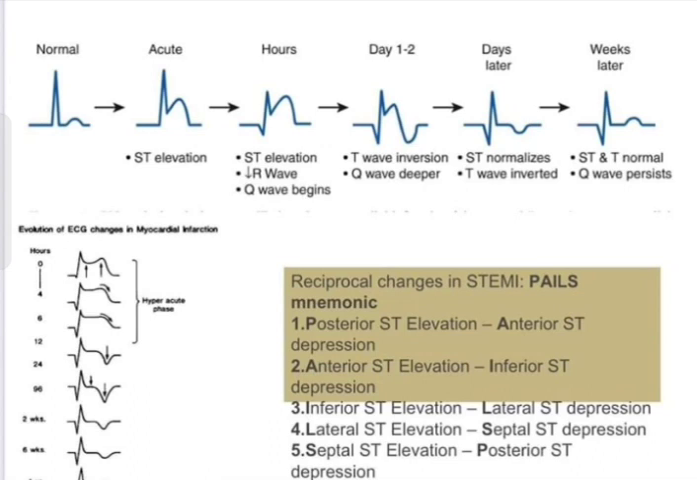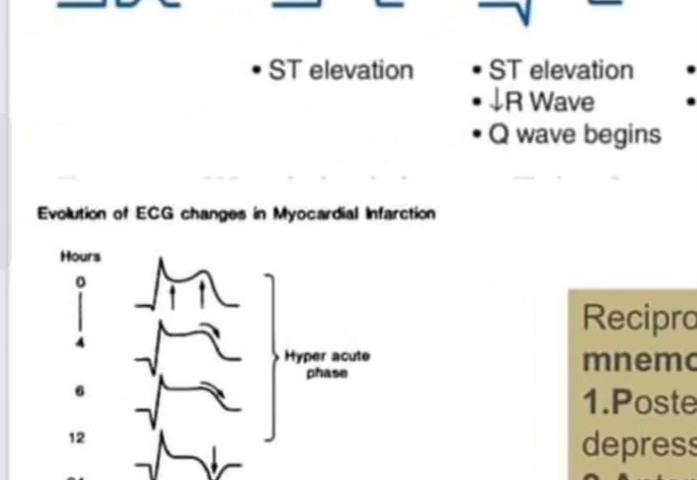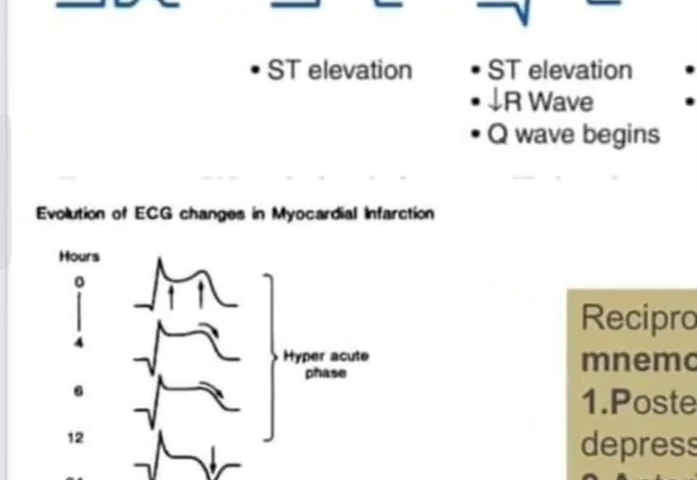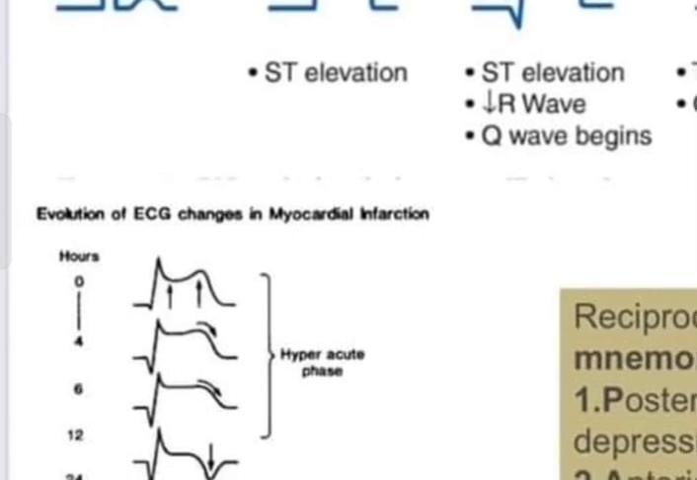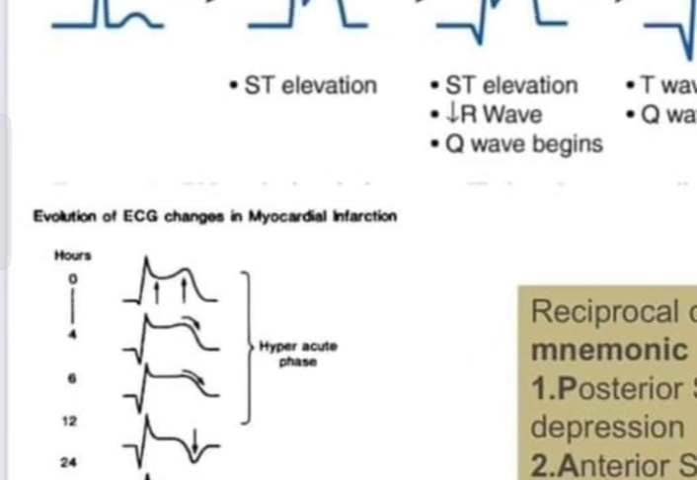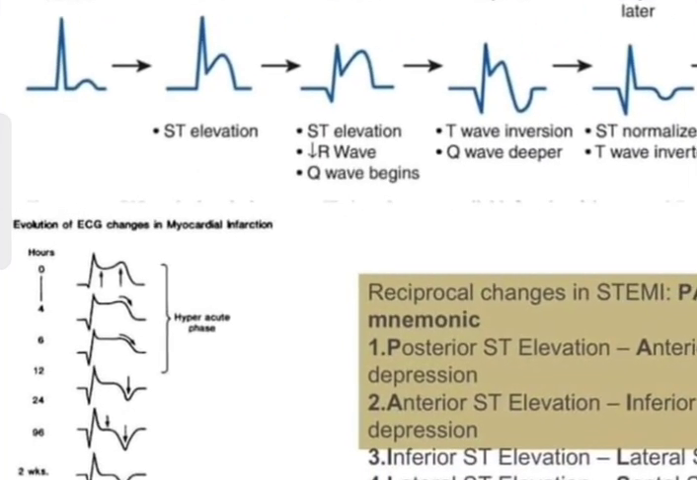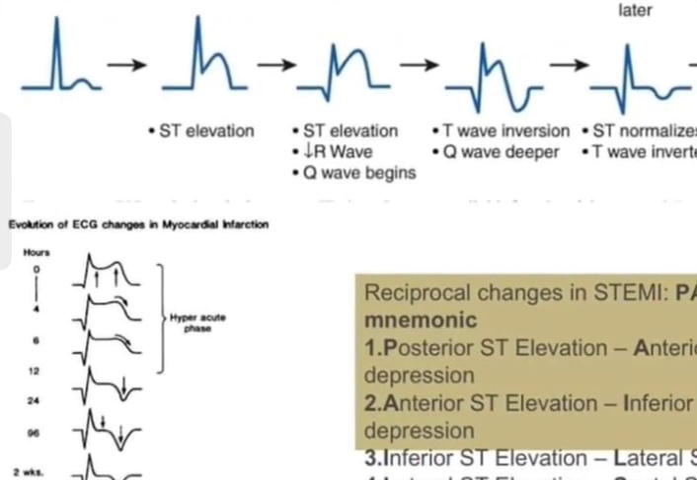So the evolution of ECG changes in myocardial infarction: from our hyperacute phase, at 12 hours T wave inversion, at 24 hours, and at 96 hours there would be deeper Q waves with T wave inversion.